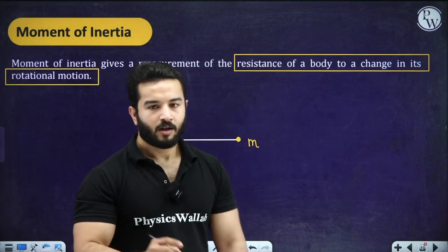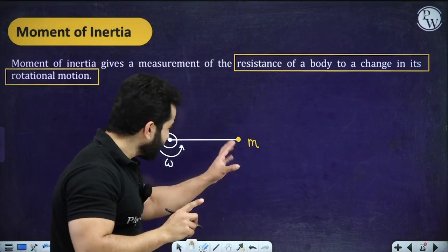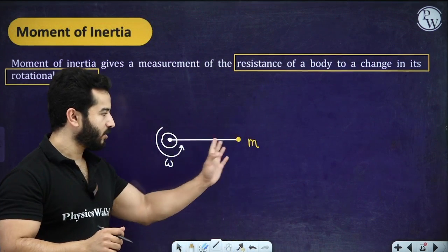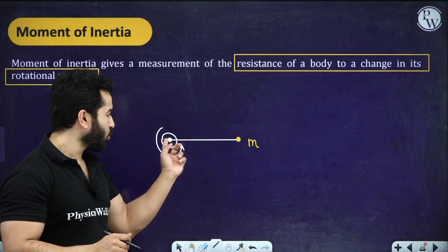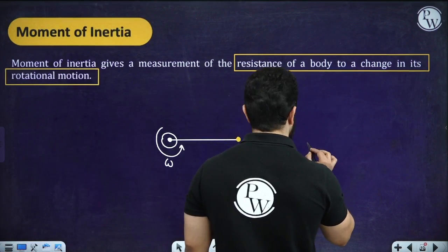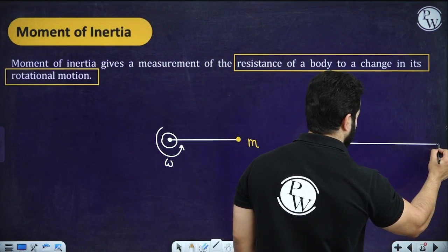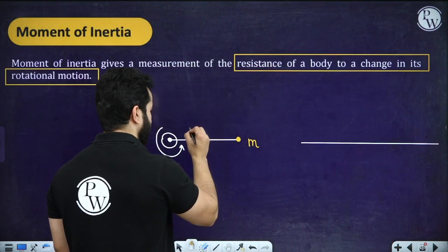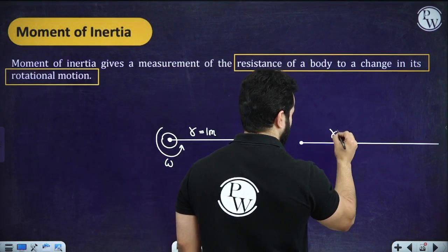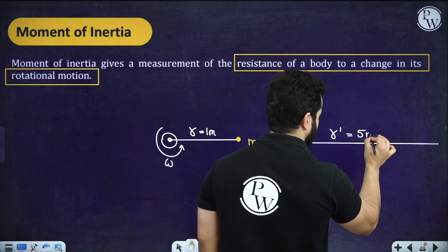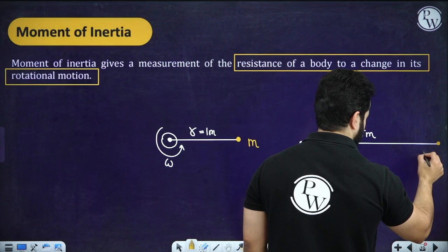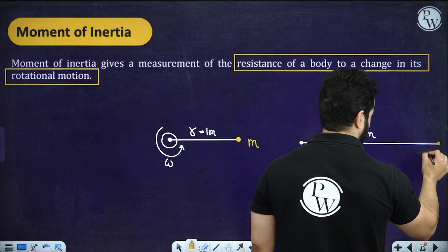Now what I am trying to say is, you are trying to swing this stone of mass m tied to a rope. You are holding the rope from this point and trying to rotate it. Now you have got the same body, same mass, but instead of 1 meter of length, you have got 5 meters of length. Over here this length was 1 meter, and now over here this length is 5 meters, and same mass m.